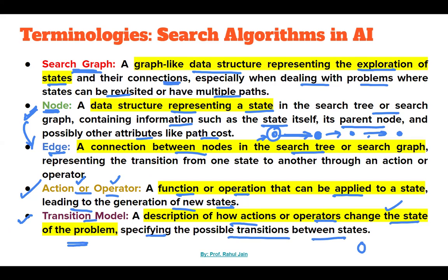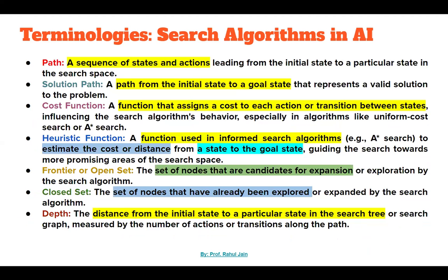So let's say we are at state A and we have applied a set of actions here. This is going to change the state of the problem, and they will generate some new nodes. So this is the transition model, how we are changing the state of the problem, and it specifies possible transitions of the states.